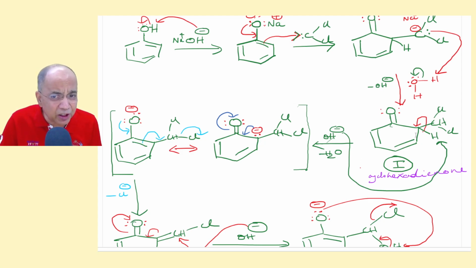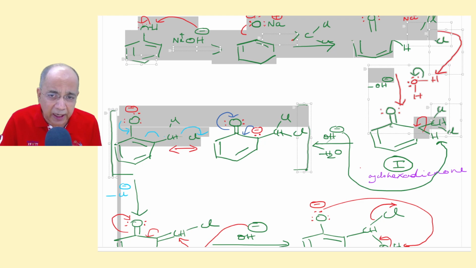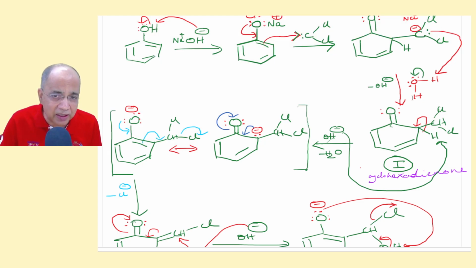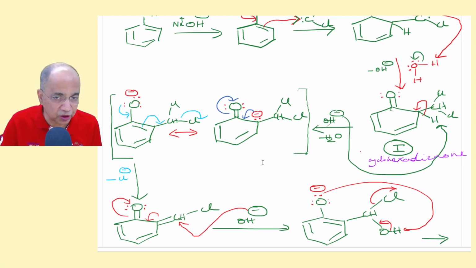You could have directly taken these two electrons to form a pi bond here and delocalized the pi electrons to form an oxide ion. You could have done that, from here to here, and then shown the resonance. But it is always better to go for a 1 arrow-mark pattern to form a carbanion here, and then a 2 arrow-mark pattern to show you the aromatic structure. So these are the two resonance structures.